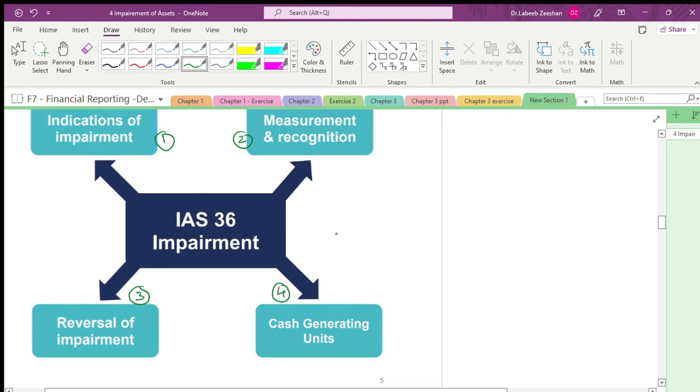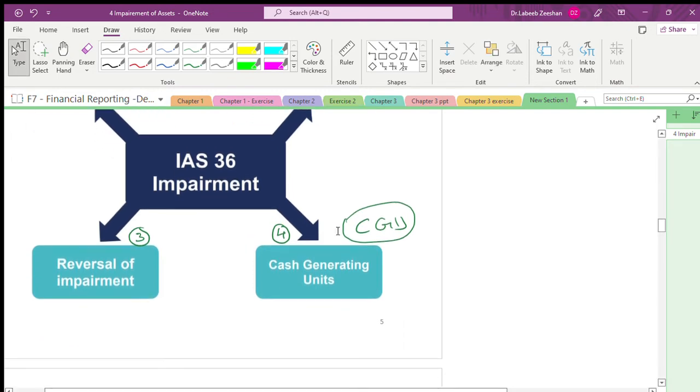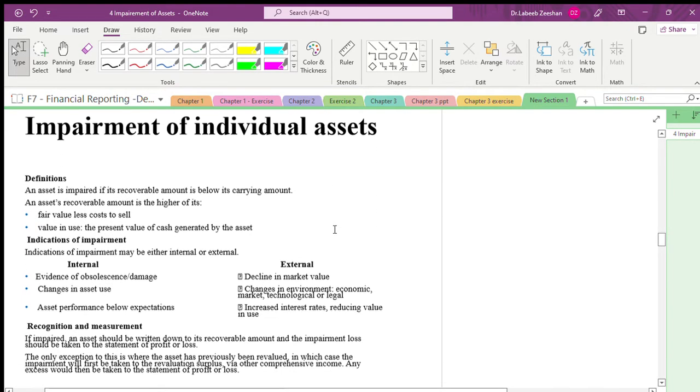What are cash generating units? Again, I am repeating. Cash generating units are those units which create the cash inflows, and in case of any impairment loss, we have to allocate the impairment loss proportionately among the other units. That is the reason we are talking in terms of CGU. In the examination, they will put it as cash generating units. Very important concept.